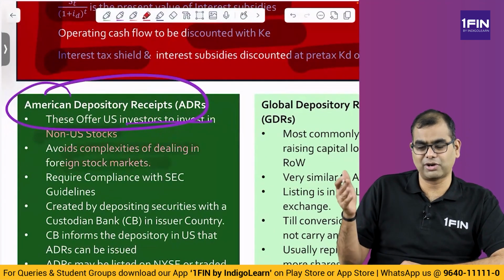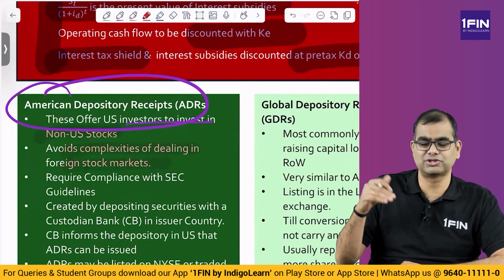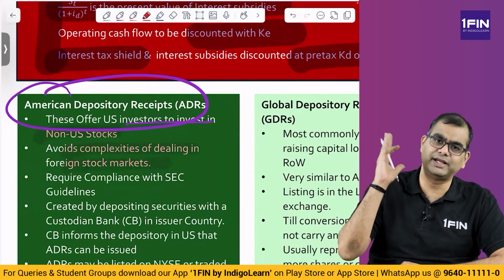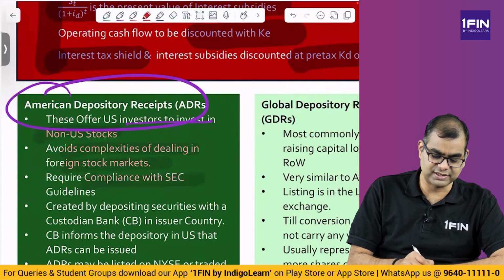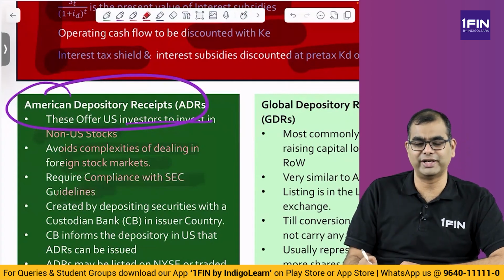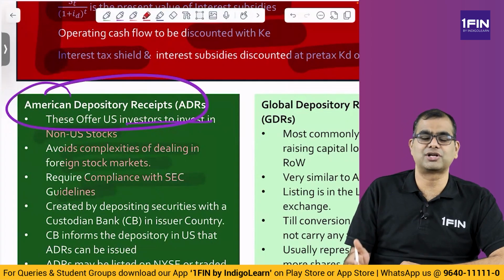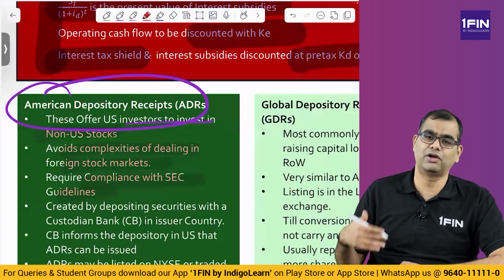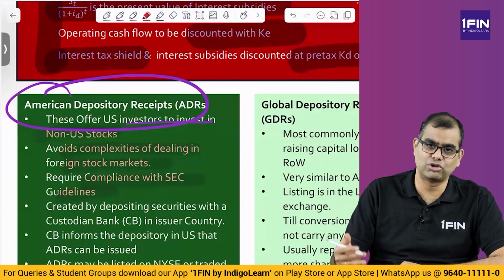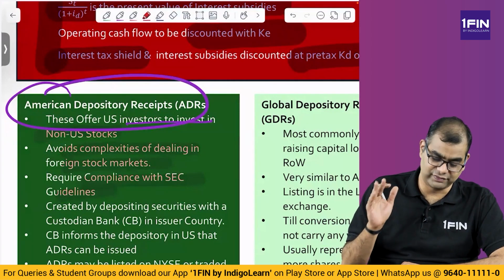So if you want to invest abroad, there are so many formalities. Or if a US person wants to invest in India, there are formalities. Instead, they can directly buy an ADR of HDFC. It requires compliance with the SEC. So randomly you and I cannot go and issue ADRs or GDRs. You have to comply with the Securities and Exchange Commission of the US, who will say what all rules you have to follow, what the compliances are, what the disclosures are, what the corporate governance is. You have to follow everything.